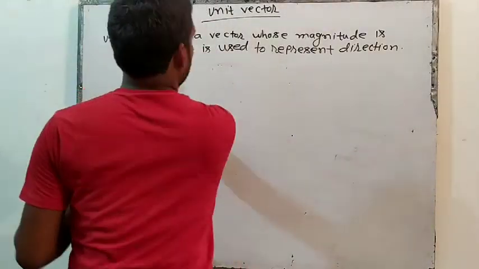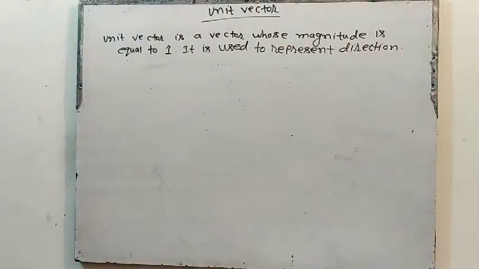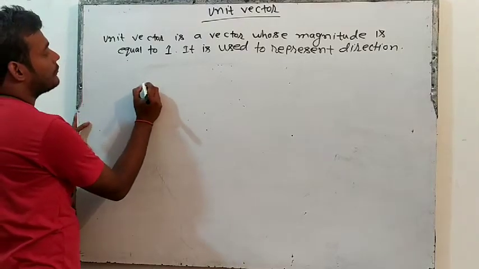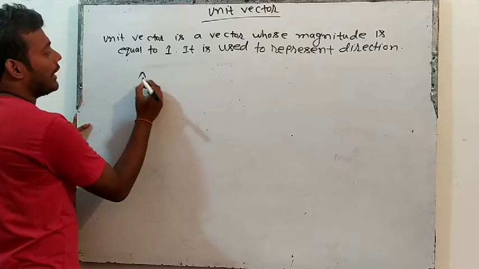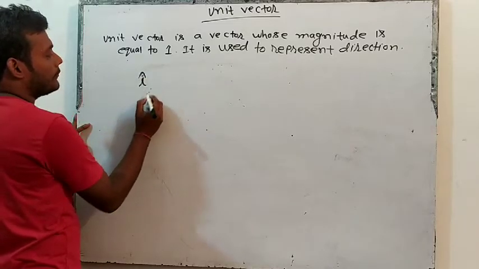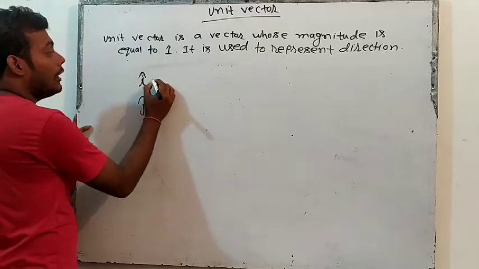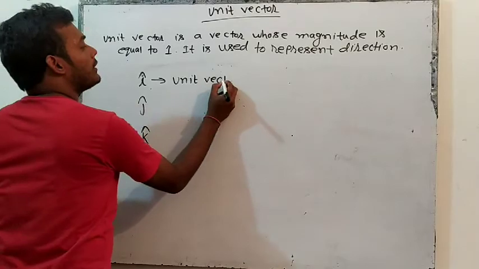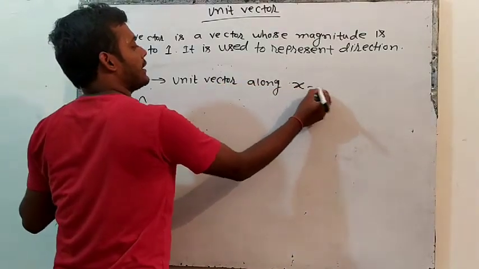Understand something more. Suppose now they will write like this: I cap, then J cap, then K cap. I cap means unit vector along x direction.